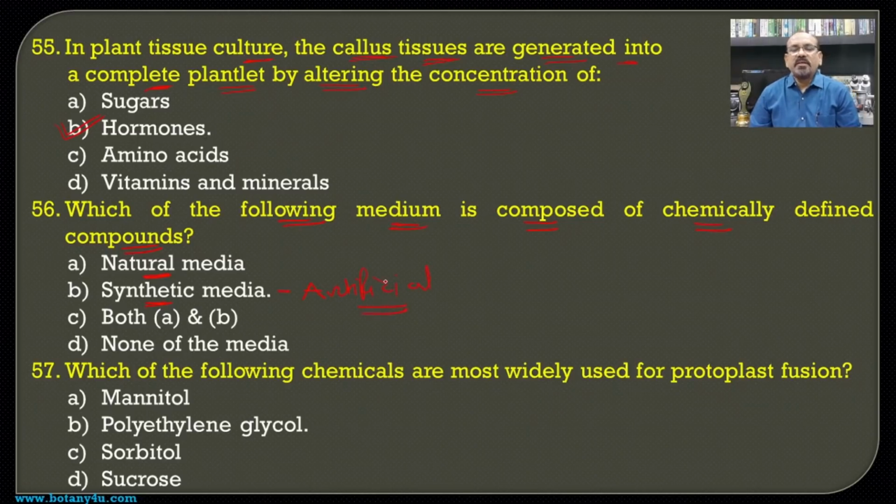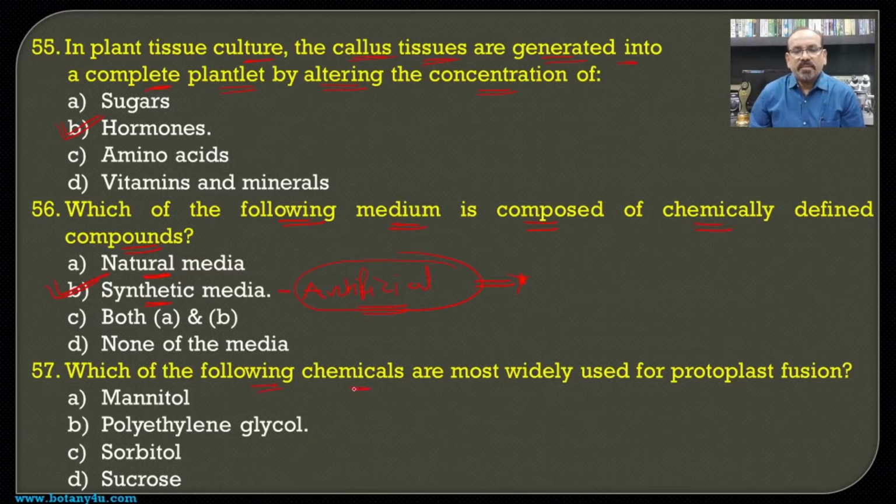Usually the artificial media is nothing but a combination of different organic and inorganic components, including hormones, carbon sources and other inorganic components, and hence it has a known chemical composition, and so synthetic media becomes the answer for this question.